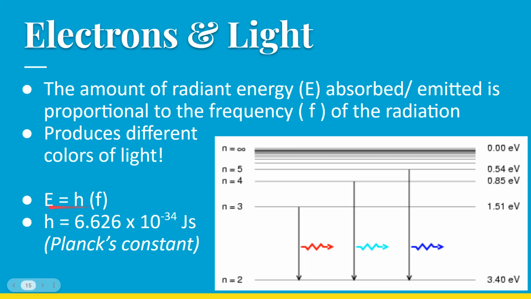And this equation right here is what we use to get the relationship between the energy of the light and the frequency of the light. The equation is E equals h times f, where h is a constant known as Planck's constant, which has a value of 6.626 times 10 to the negative 34th joule seconds. You've seen this equation before. You used it in chemistry. Now, I will say this. We don't actually have to cover this equation. I'm putting it up here to show you the relationship, but we won't use the formula.